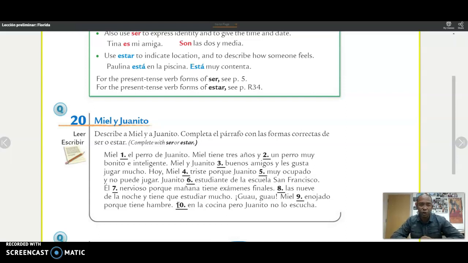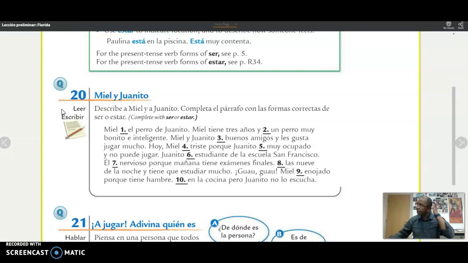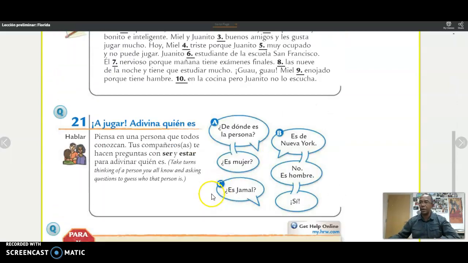You are talking about location. So you say, está en la cocina, pero Juanito no lo escucha. Okay, so with that, what you need to do here, you're going to click here and complete the exercise by writing the correct form of the verb and then click submit. Okay. All right. So 21.